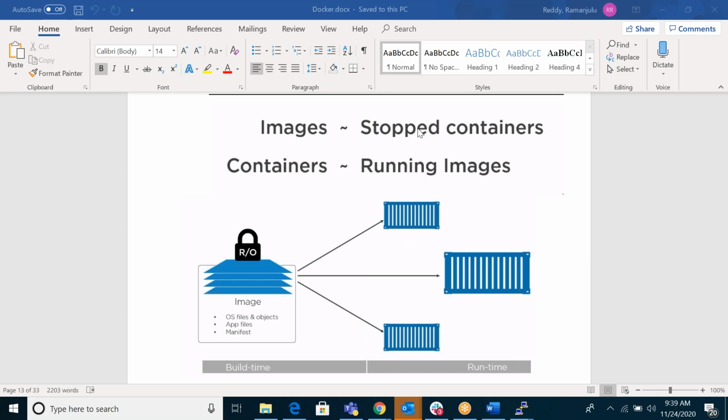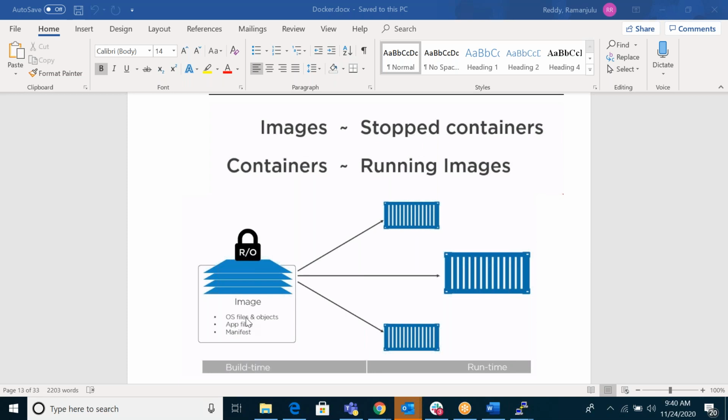If you run that image, it will become the container. An image contains some OS files, some objects, some executables, some storage, some network. It is always read only. You can't change it.